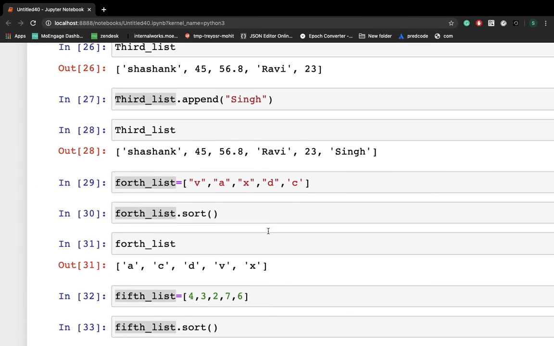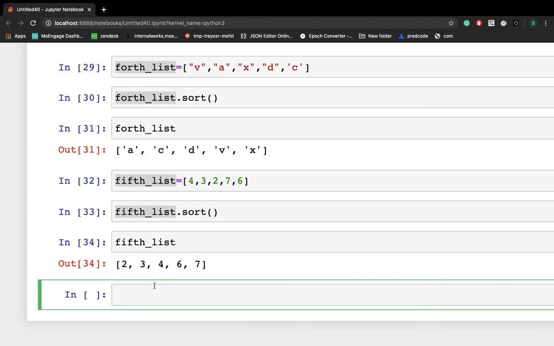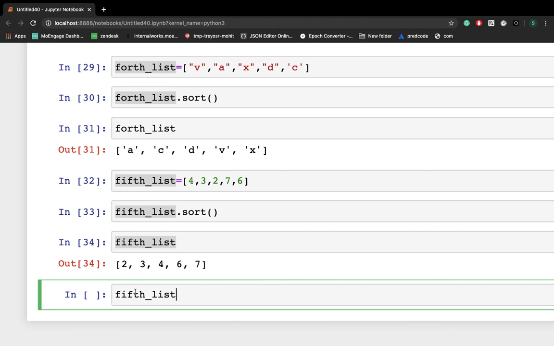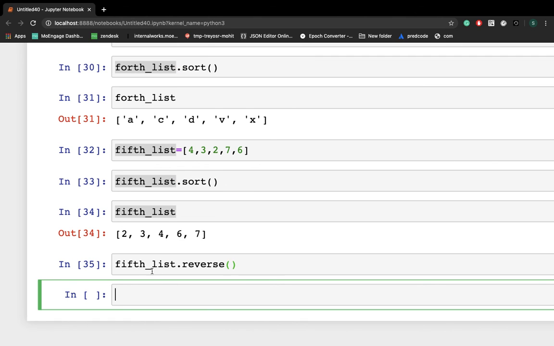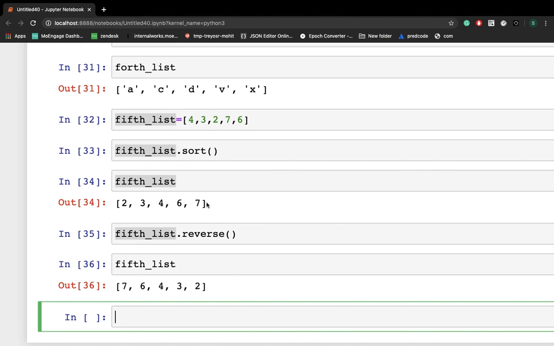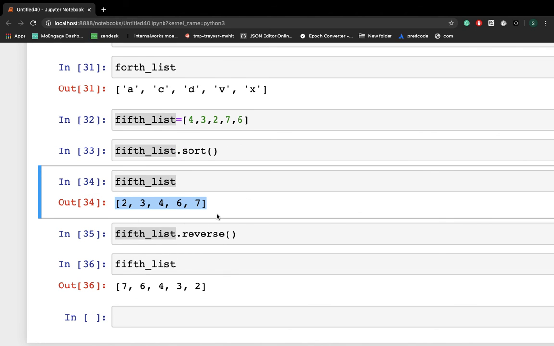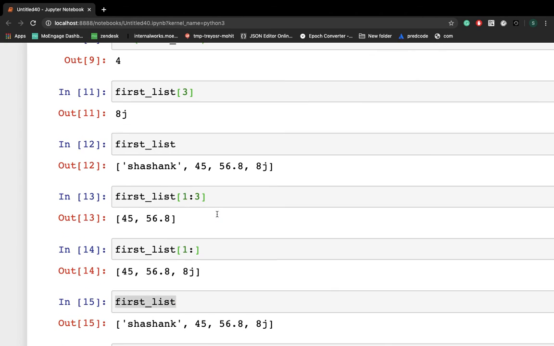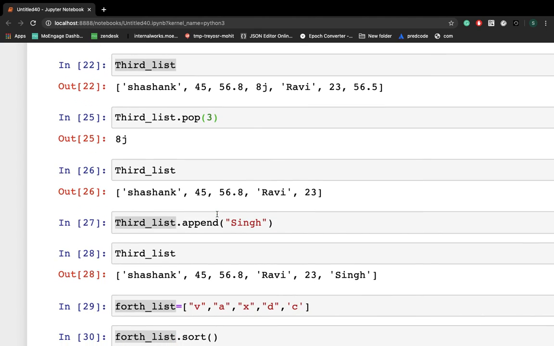Now what I'm doing is, let me reverse this whole list. How can we do it? It's very simple. We have to write reverse, that's it. Whatever you have to reverse, you just have to write the variable name dot, and call the reverse function here. So let me reverse this. So you got the reversed one. These are the several methods and operations we have seen, and you can practice on your own.